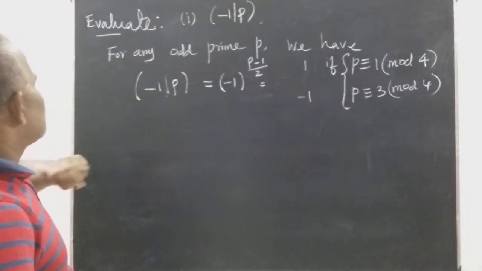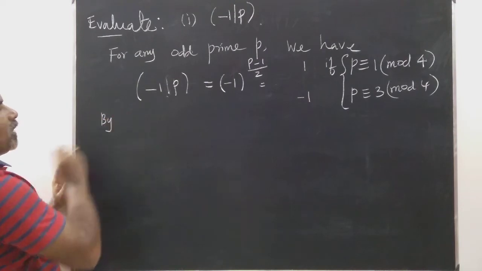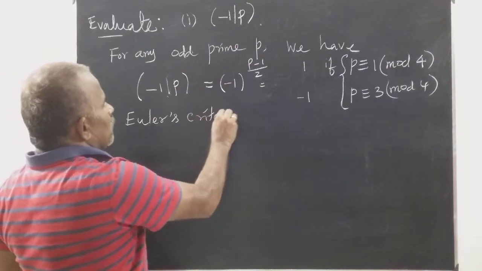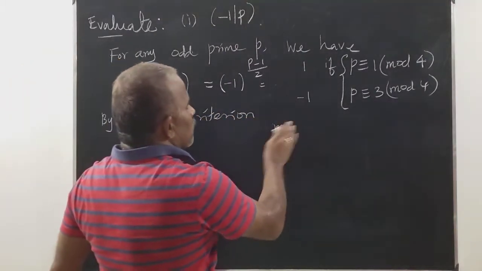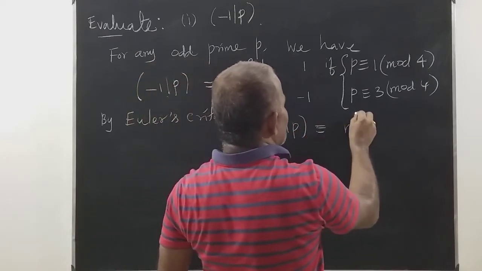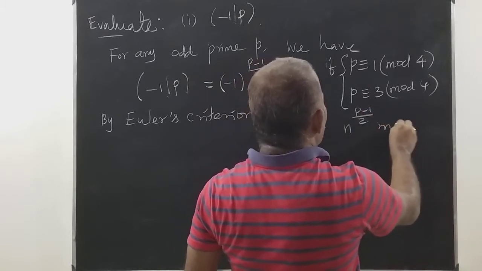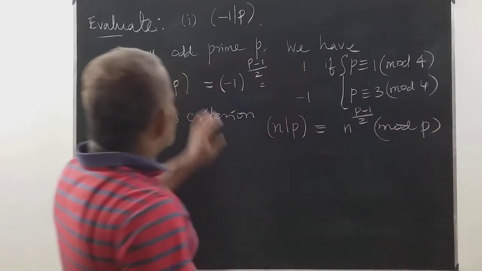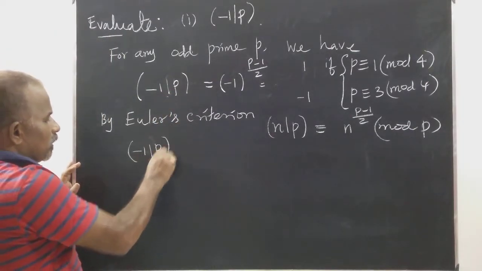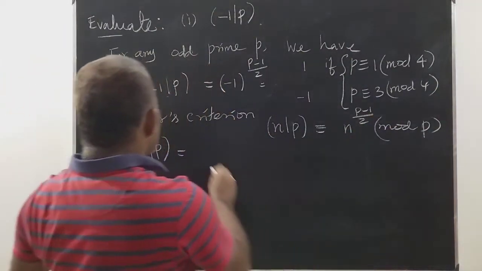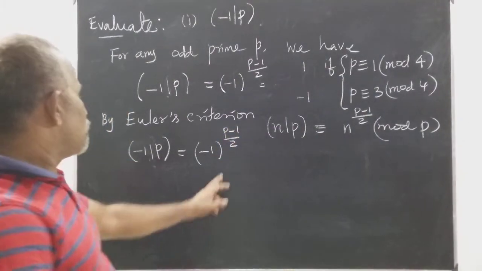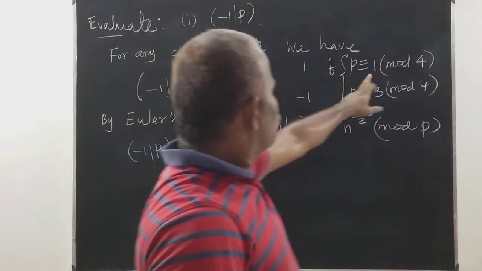But we know that by Euler's criterion, n over p is congruent to n power p minus 1 by 2 mod p. This is Euler's criterion. Similarly I can write minus 1 over p is equal to, by Euler's criterion, minus 1 power p minus 1 by 2. So here, p minus 1 by 2.